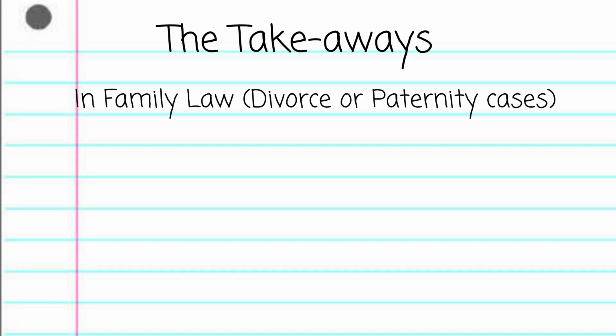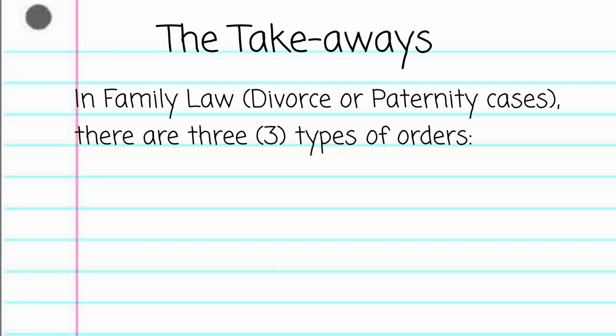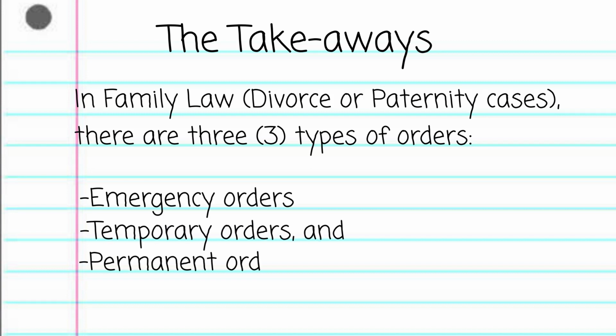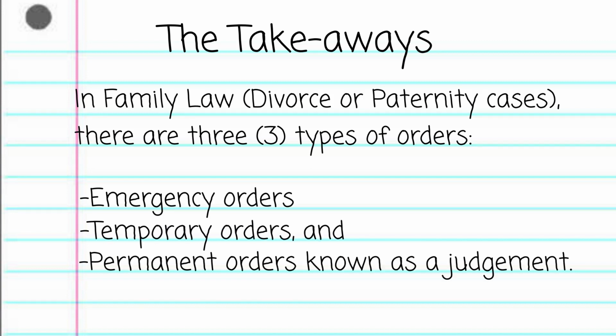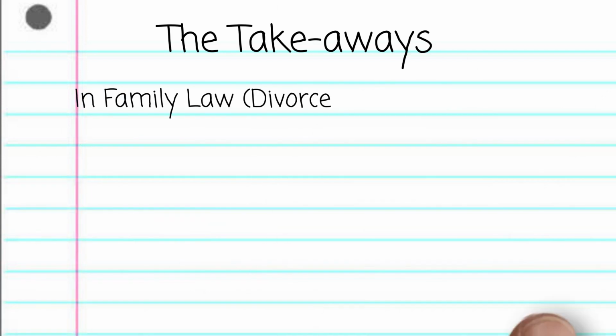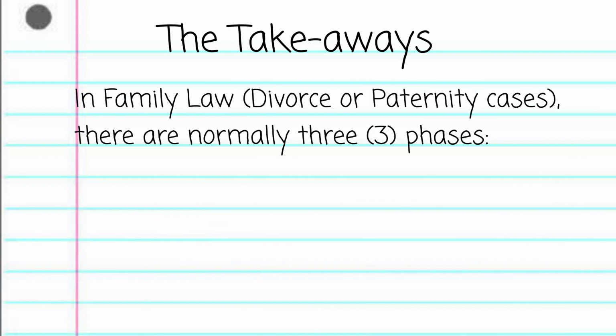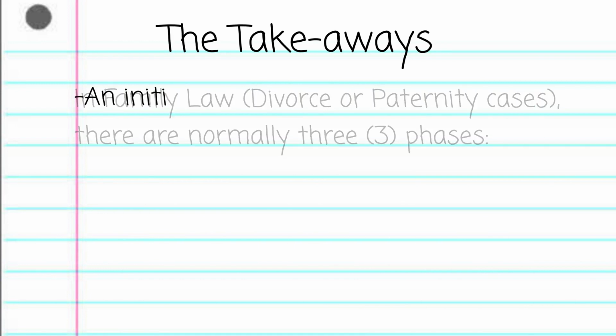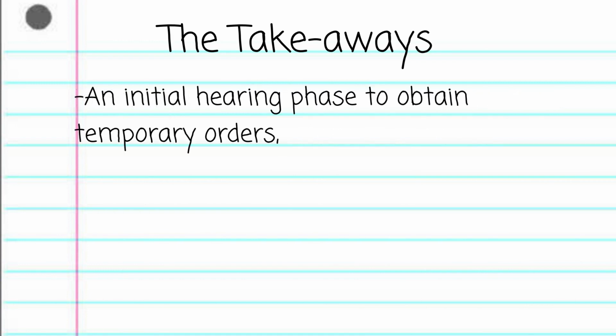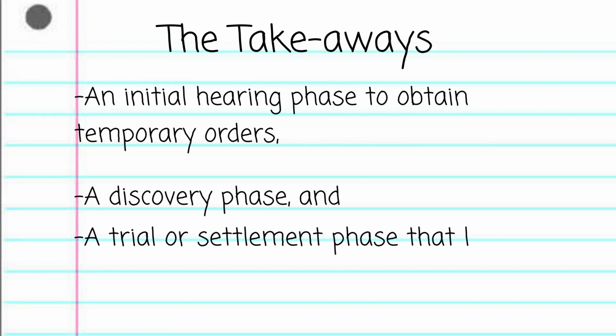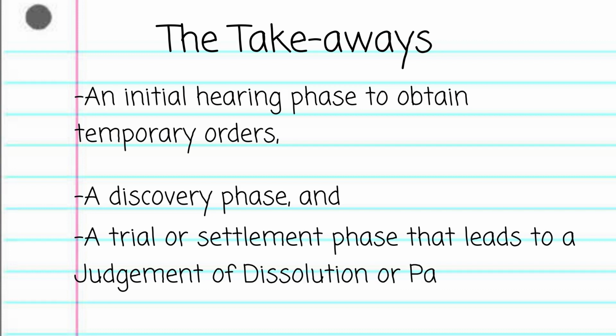Takeaways. In family law, there are three types of orders: emergency orders, temporary orders, and permanent orders, also known as a judgment. In family law, there are normally three procedural phases: an initial hearing phase to obtain temporary orders, which may include emergency orders, a discovery phase, and a trial or settlement phase that leads to a judgment of dissolution or paternity.